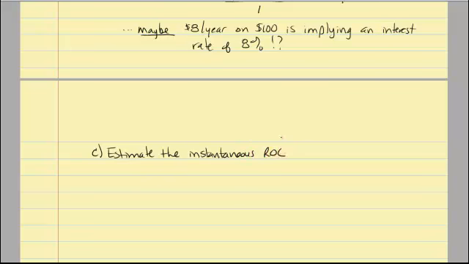And again, ROC is shorthand for rate of change at t equals 0.5. So that means at half of a year I want to look at that instantaneous rate of change and estimate it. And I'm going to estimate this by computing the average rate of change to the left and right of t equals 0.5.